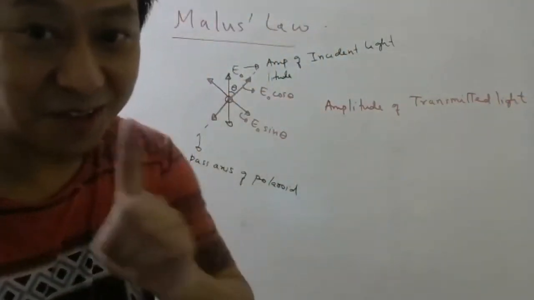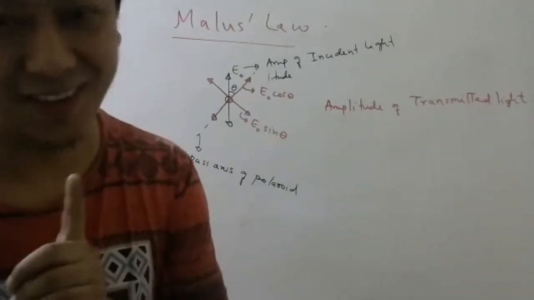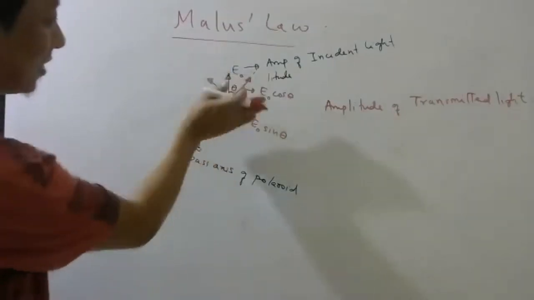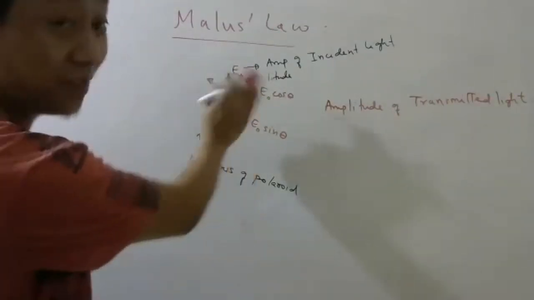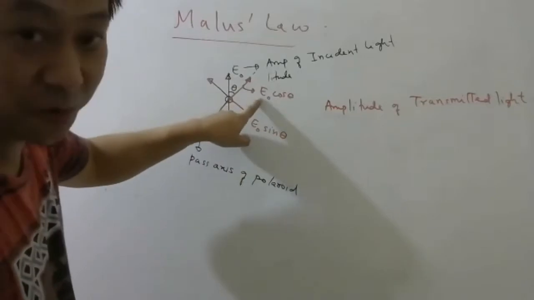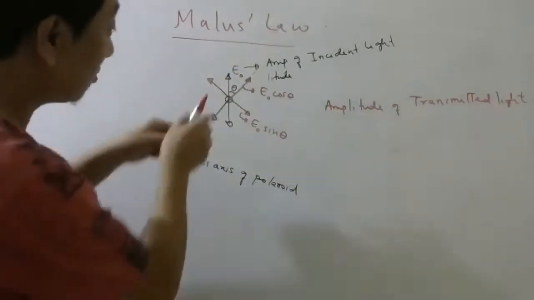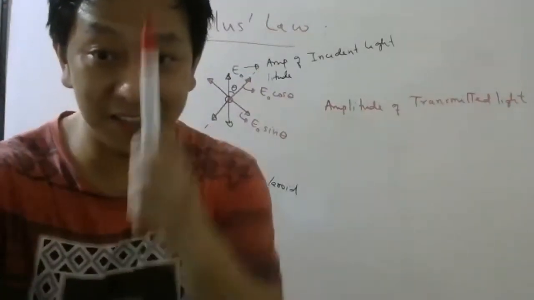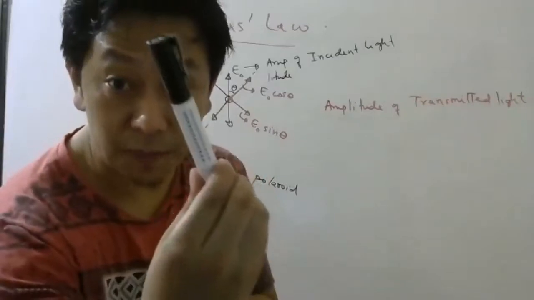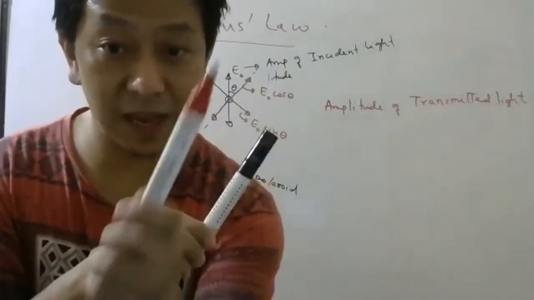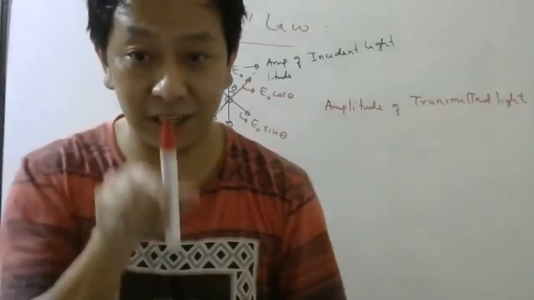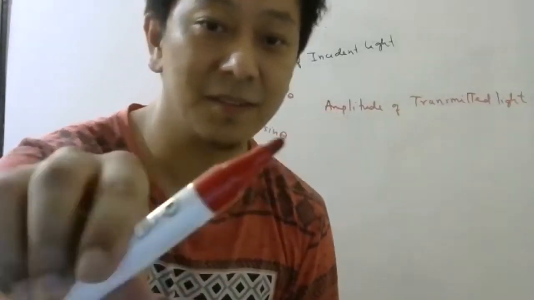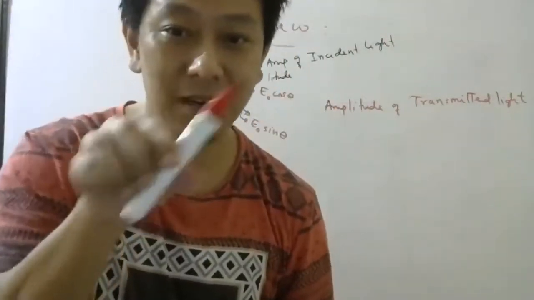The light which is transmitted, you can't take components of intensity. Intensity is scalar. You can take components of electric field because it is a vector. So if you take components of the amplitude of the electric field, you see that this component is parallel to the pass axis, so that will come out. In other words, the electric field which was going like this, after passing through this pass axis, will become like this. So it will rotate.